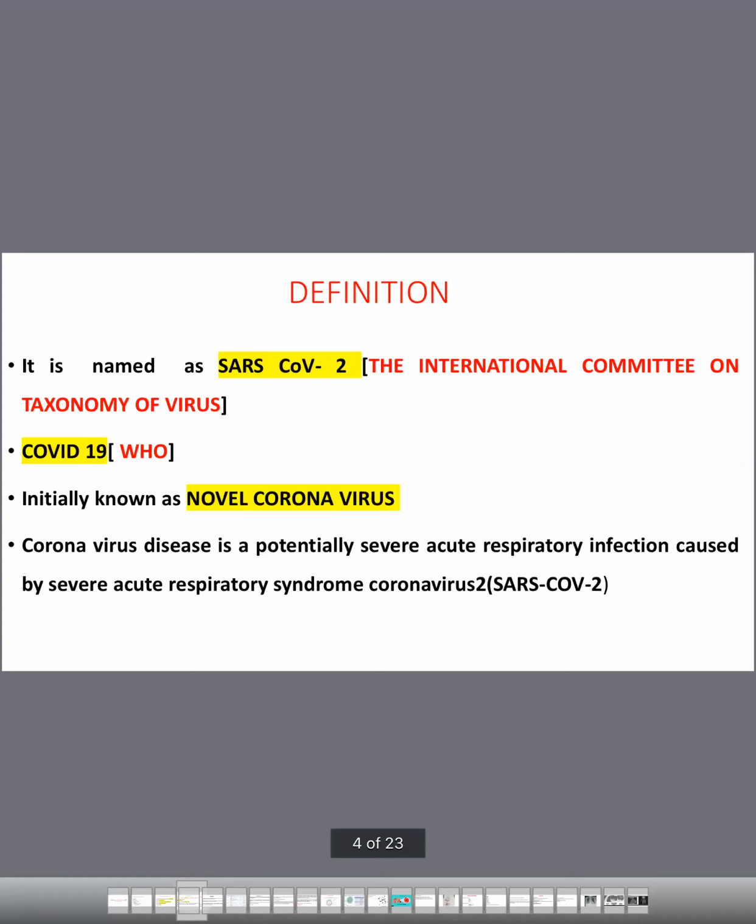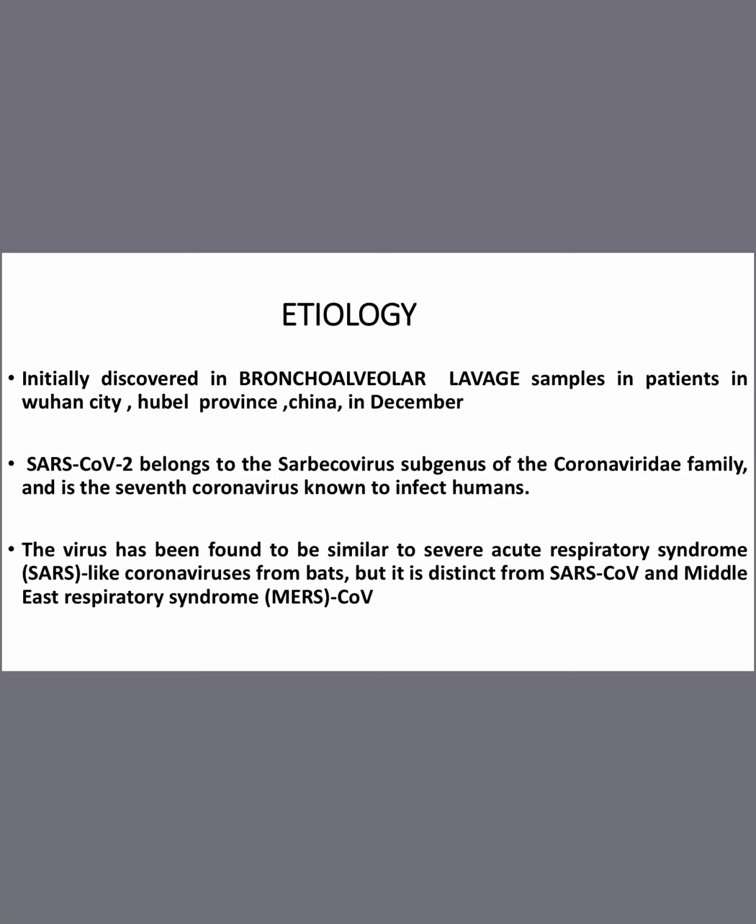So coronavirus disease is a potentially severe acute respiratory infection. Its procedure of affecting our human body starts from respiratory infection, and it is caused by severe acute respiratory syndrome coronavirus 2. That's why it is known as SARS-CoV-2. Why CoV-2? As I told you, COVID-1 means the first disease, which was already reported in the past decade. Coming to the etiology, research is still ongoing and people are trying to find out what the etiology is.